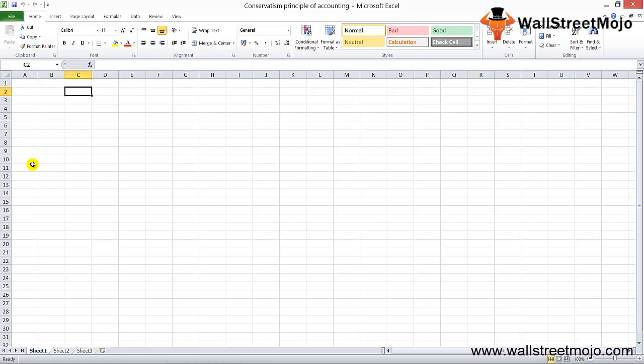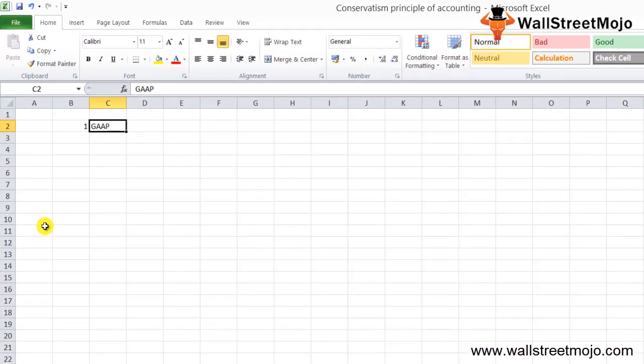Conservatism principle is basically a concept in accounting under GAAP, right? It recognizes and records expenses and liabilities, certain or uncertain in nature, as soon as possible, but recognizes revenue and assets when they are assured of being received. So it gives a clear guidance on recording cases of uncertainty and estimates.